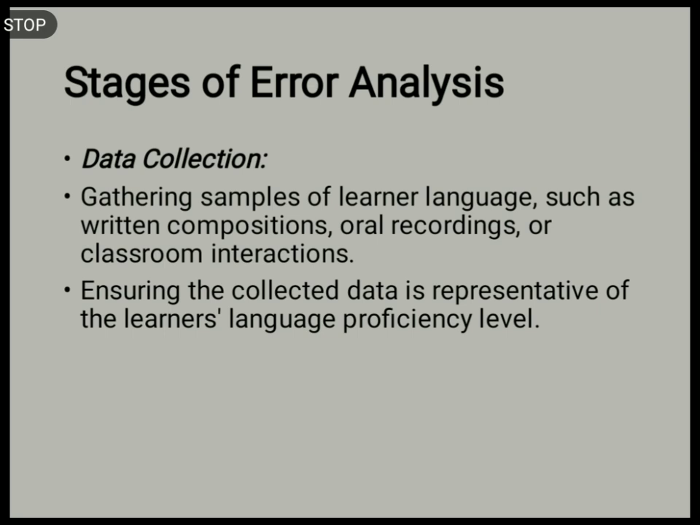The first is data collection, gathering samples of learner language such as written compositions, oral recordings, or classroom interactions. Recognition: we have to recognize the error first, and for this purpose, all the learner sentences are analyzed according to the correct sequence. This is necessary since many apparently well-formed sentences may have deviations different from those assigned by the rules of the target language.